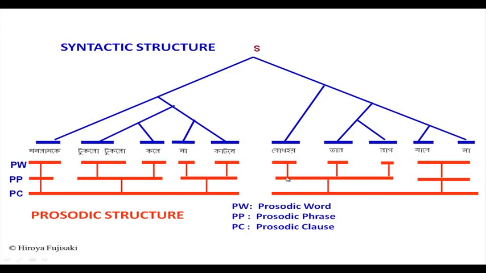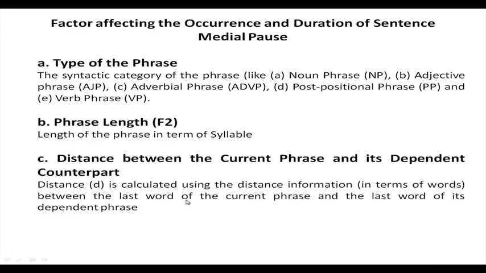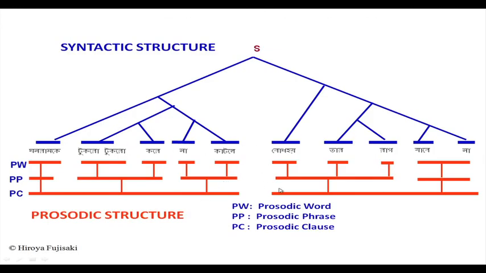So, depending on those three parameters, we have analyzed the occurrence probability of pause in read out text of Bangla. We collected read out sentences because we want the textual information to correlate with the spoken information.